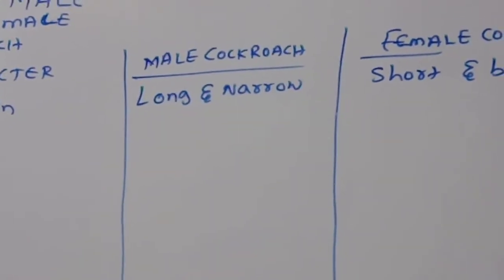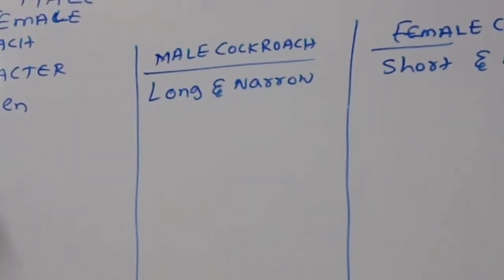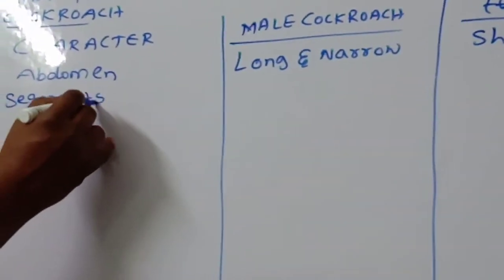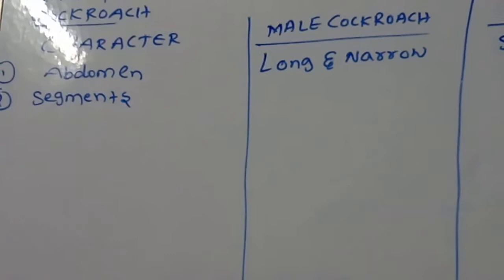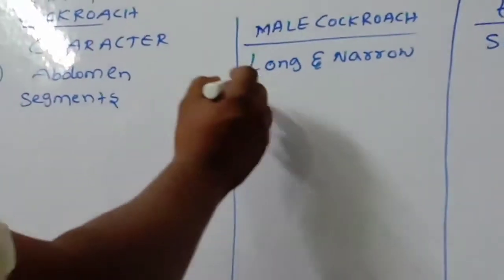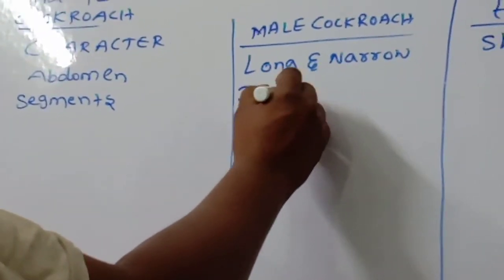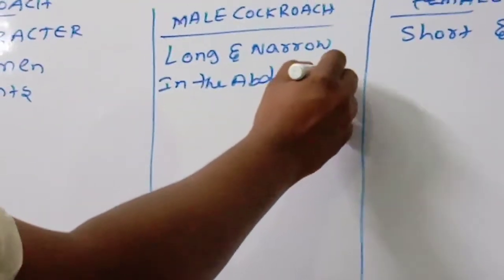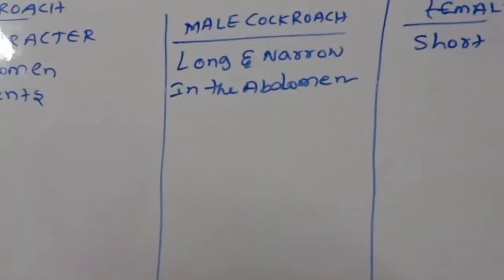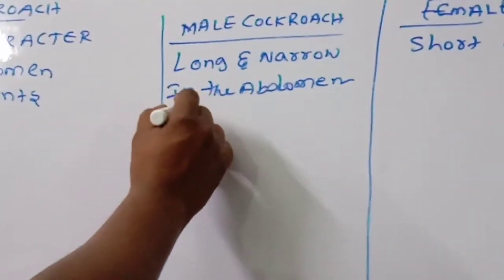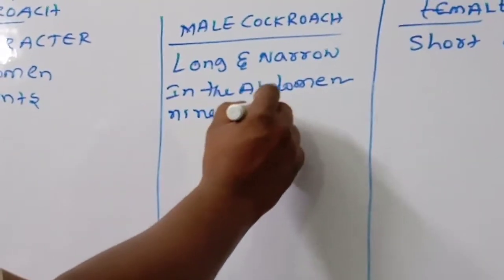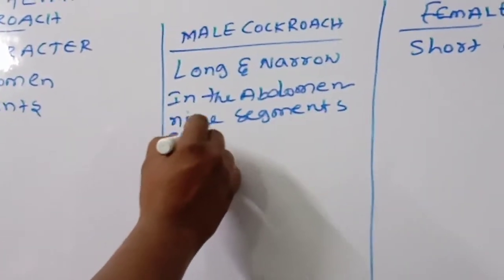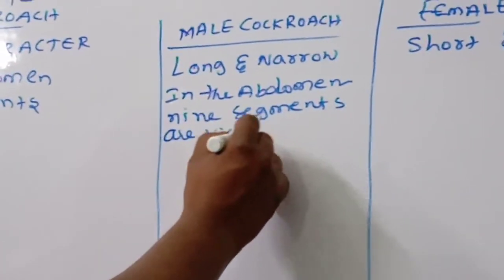Next one, segments. In the male abdomen, nine segments are visible.